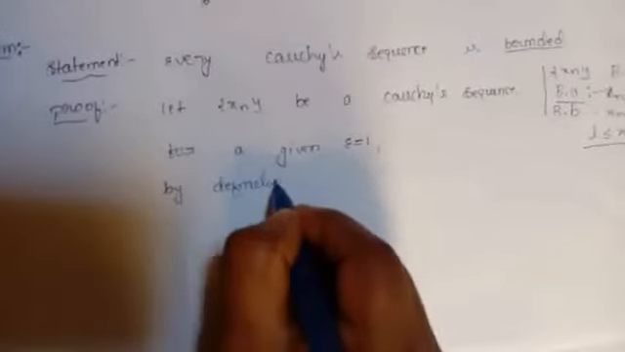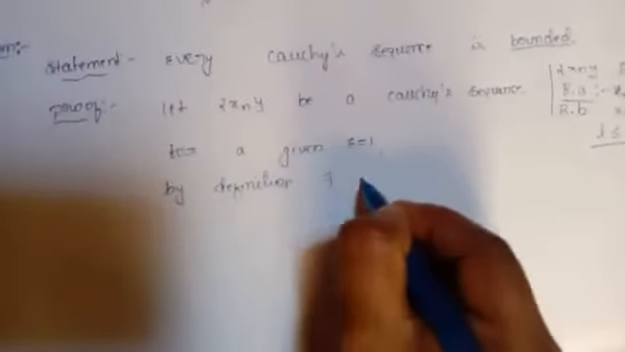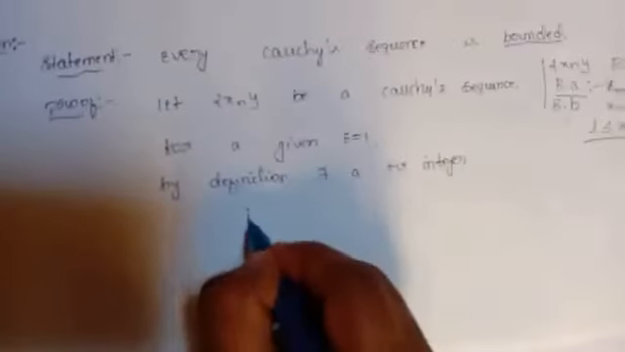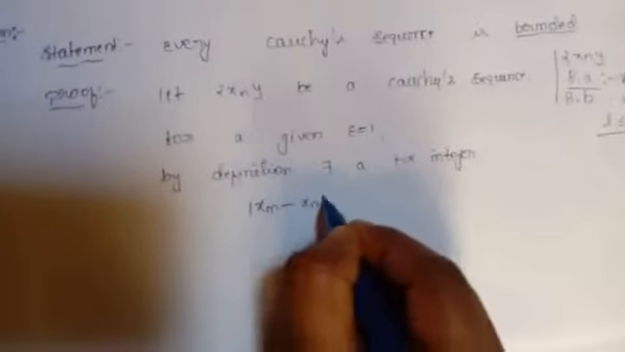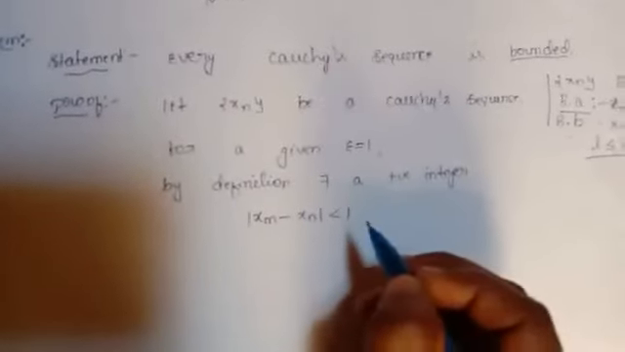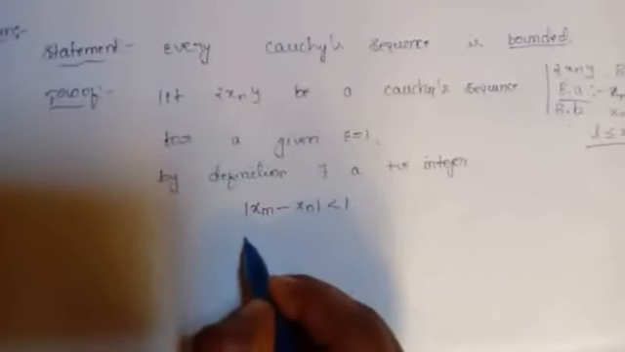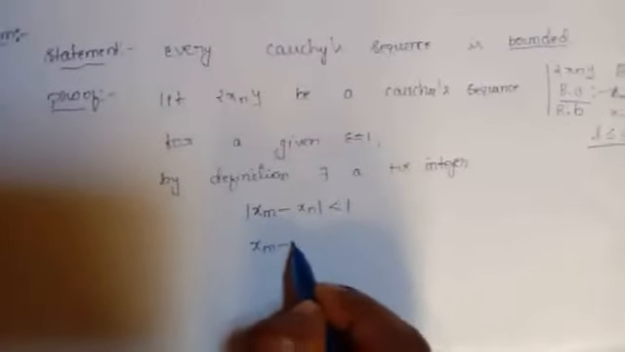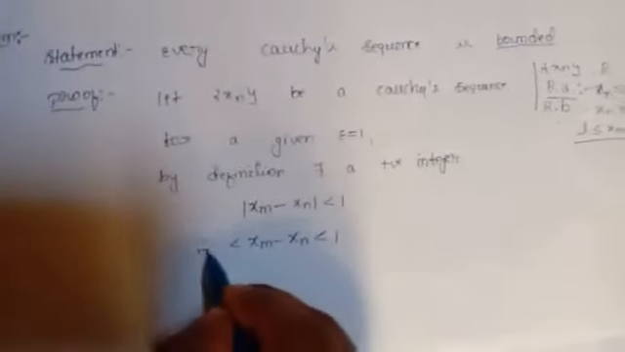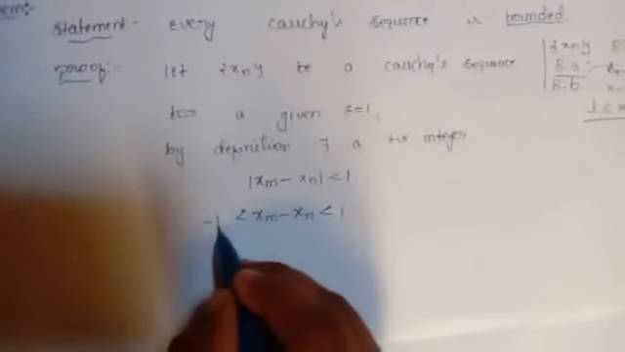now we can tell there exists a positive integer value m such that modulus of xm minus xn is less than epsilon, and here the epsilon value I had chosen is 1. Now apply the mod condition, then xm minus xn will be less than 1 and greater than minus 1. Here the mod value is less than 1 and greater than minus 1.